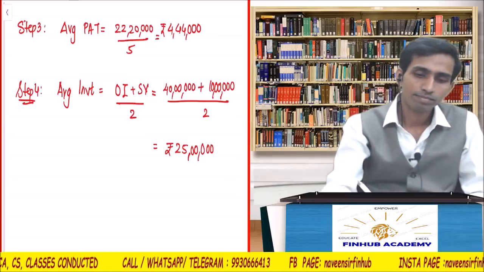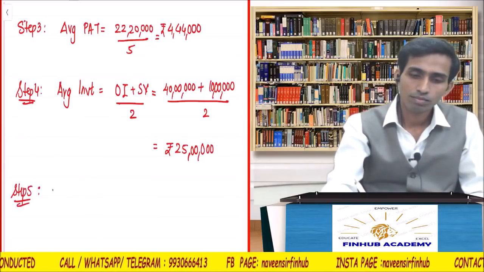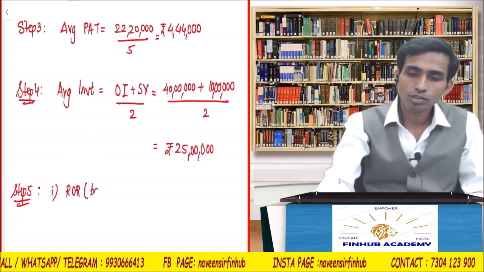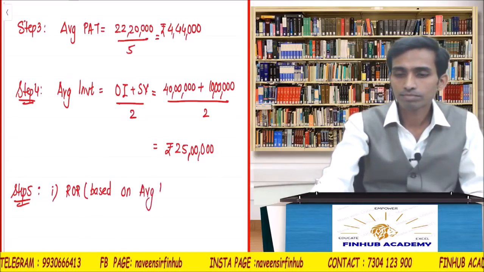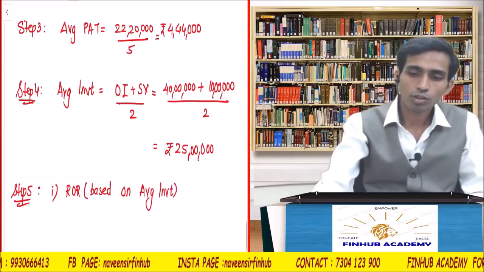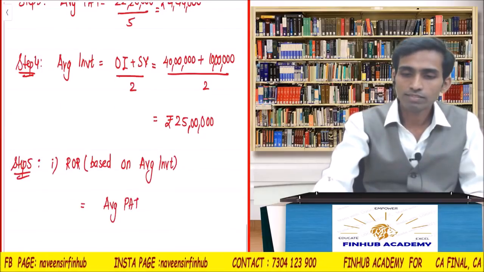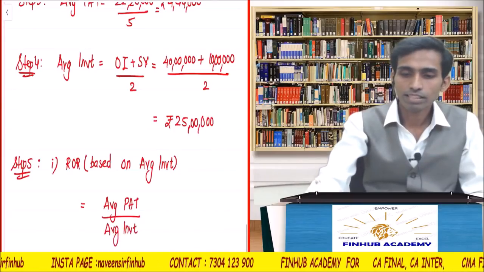Step 5. First part, rate of return based on average investment. The formula is average PAT upon average investment into 100.